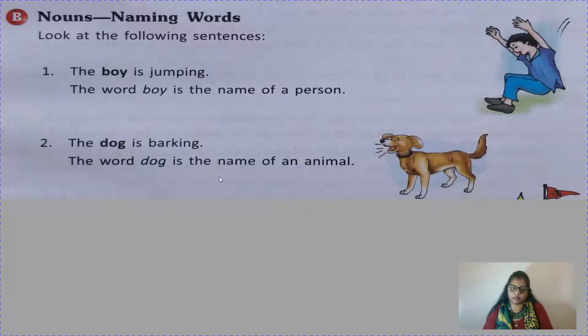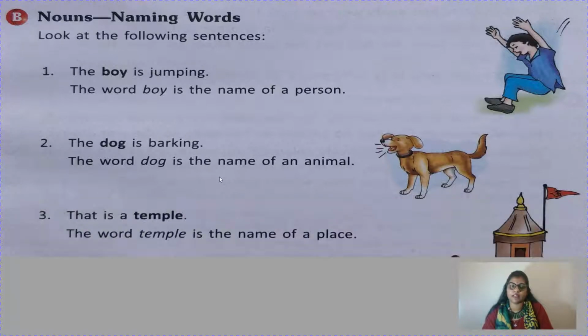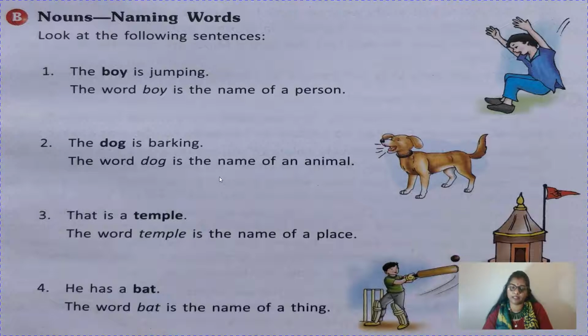The dog is barking. The word dog is the name of an animal. Suppose I am saying Bruno is barking. So Bruno is also the name of an animal. That is a temple. The word temple is the name of a place.